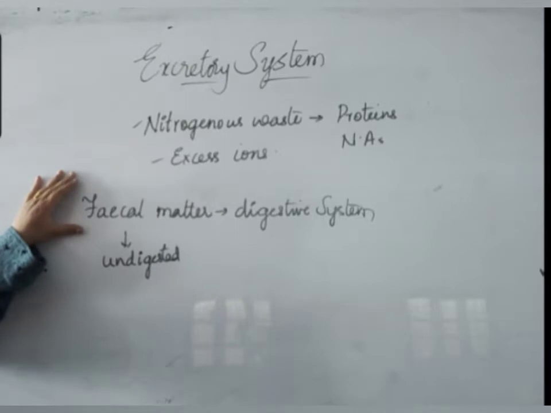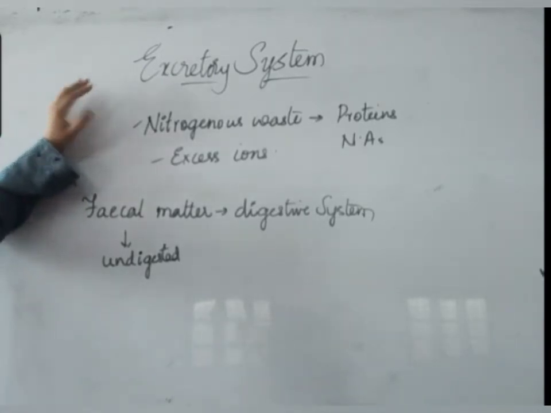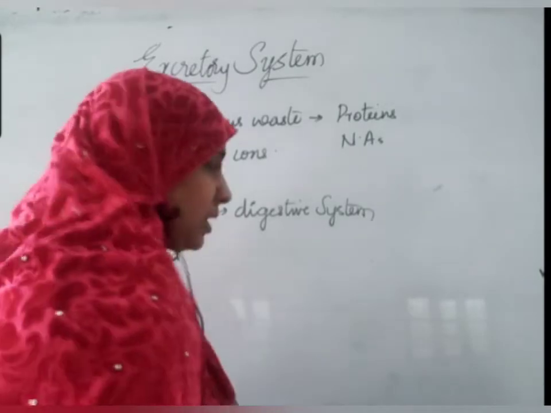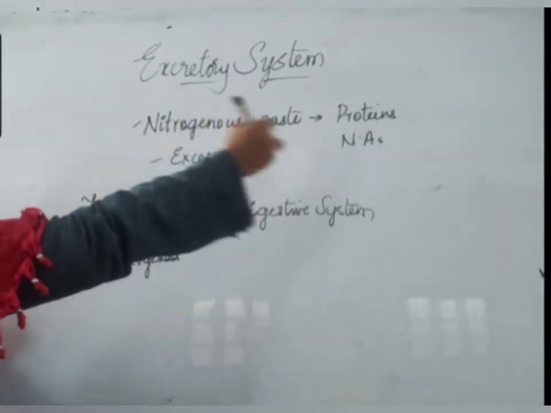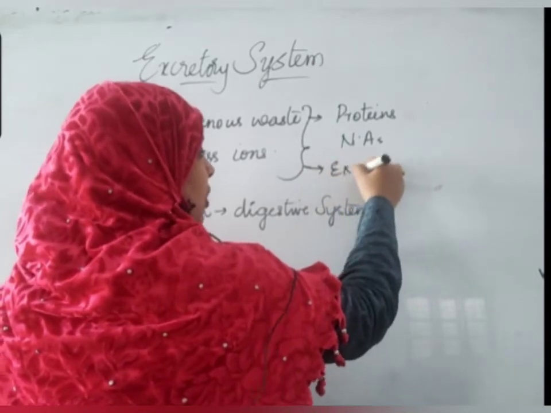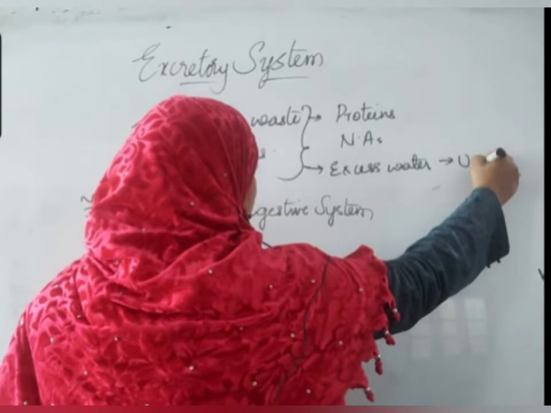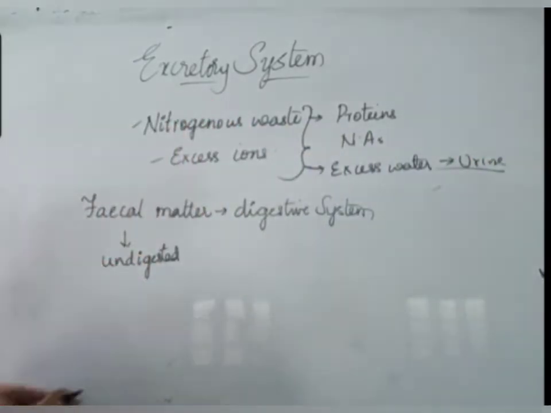Generally, most of the students have a confusion regarding this. That's why I'm making it clear, children. Fecal matter is different. This nitrogenous waste is different. Nitrogenous waste and excess ions are removed with excess water in our body, and this is called urine. Right?